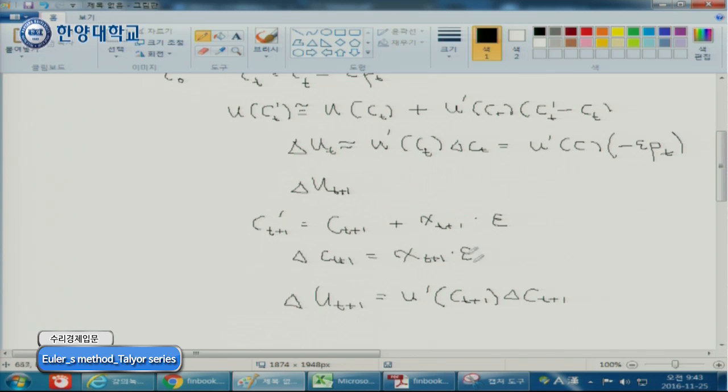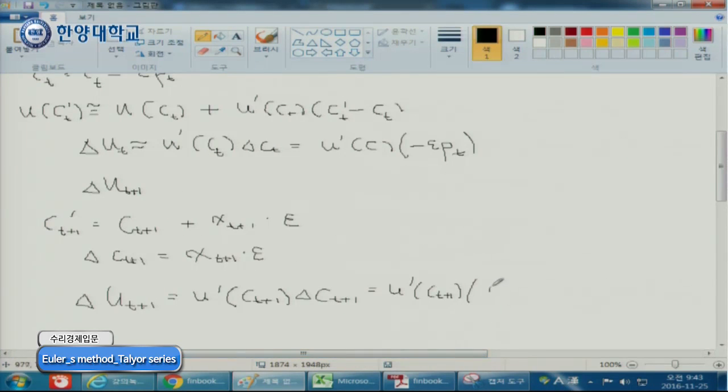Which is U prime CT plus 1, and then XT plus 1 multiplied with epsilon. Right? So tomorrow you become happier like this one, by this amount. But it is tomorrow's happiness.